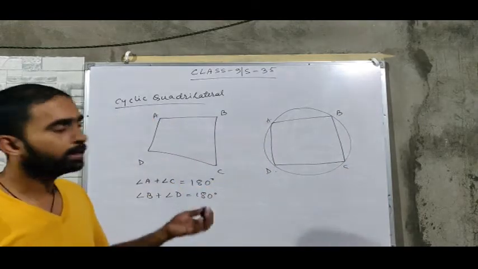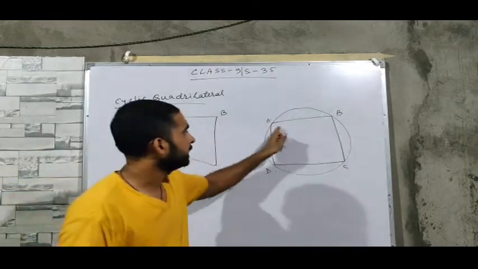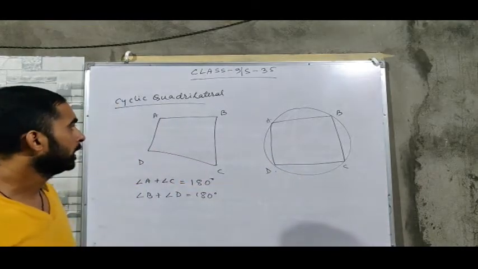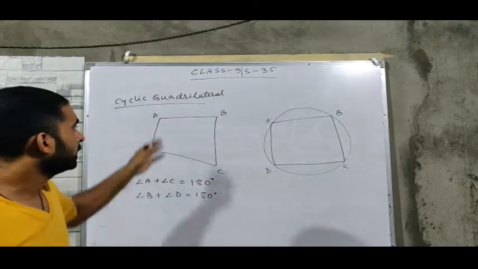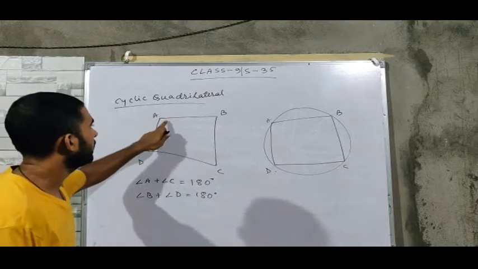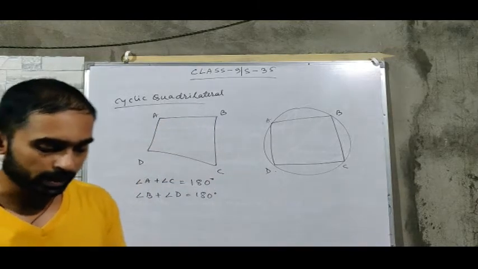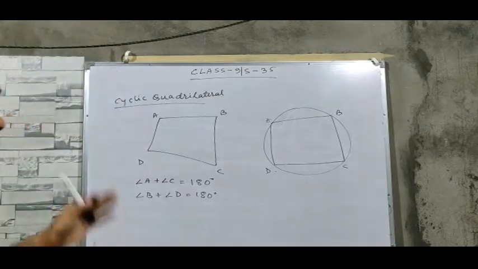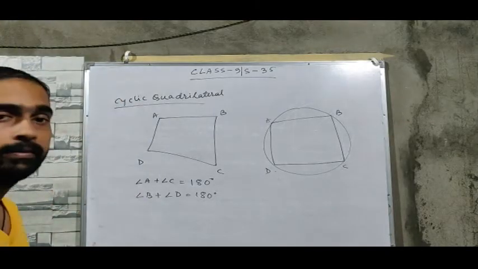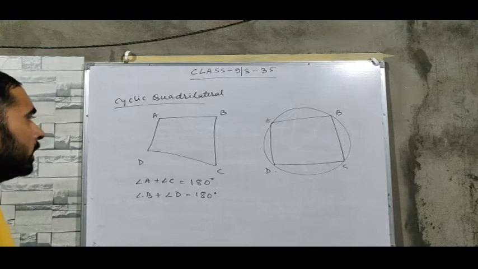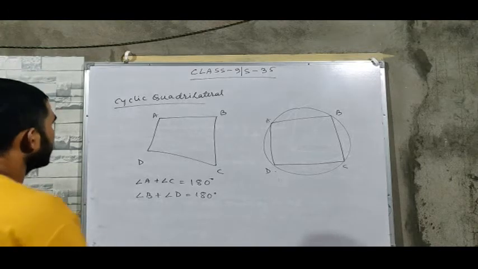Means if ABCD is cyclic, then you can directly say that A plus C equal to 180 and B plus D equal to 180. And if the question is to prove that ABCD is cyclic, then you have to prove that A plus C equal to 180 or B plus D equal to 180. That is the definition of a cyclic quadrilateral, where the sum of either pair of opposite angles is equal to 180 degrees.